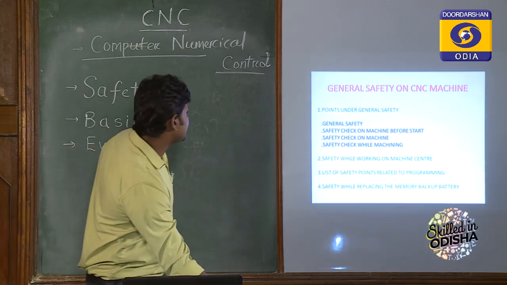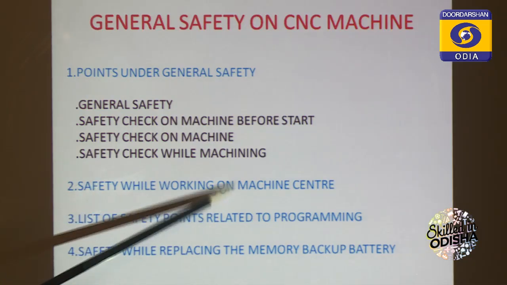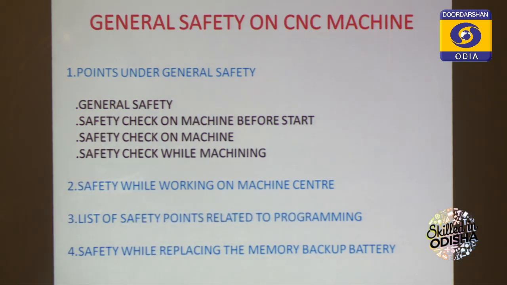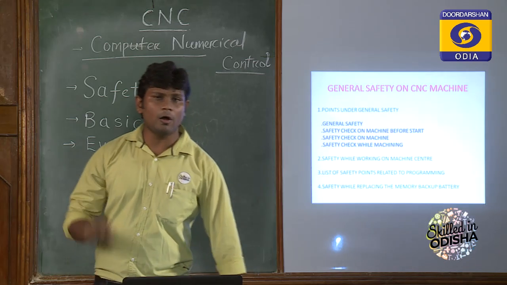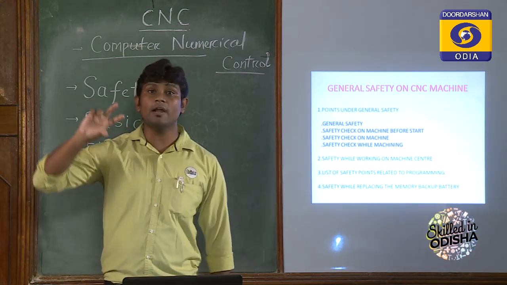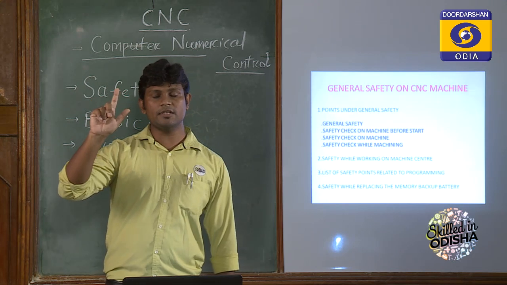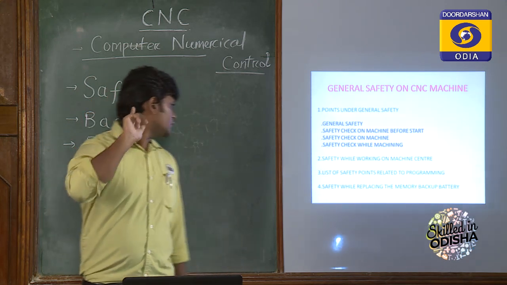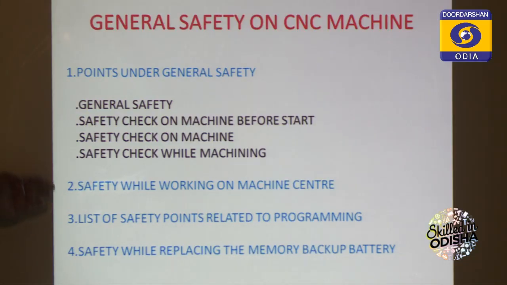Now come to the second point, safety while working on the machine center. While working on the machine center, you should always be careful about the cutting speed that you are going to give in the CNC machine as an input. So the cutting speed, feed and depth of cut are the most important points. If those are not activated, you should activate them at that time.